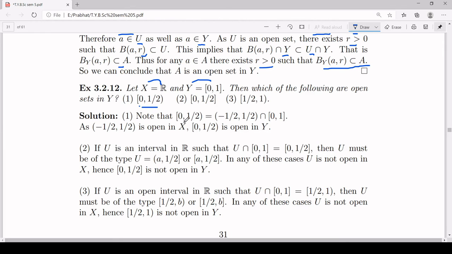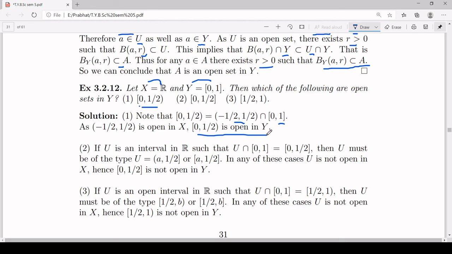Now this interval, closed at 0 and open at half, I can write as the open interval (-1/2, 1/2) intersection with the closed interval [0, 1]. And this (-1/2, 1/2) is an open interval in R, hence it is an open set in R. So [0, 1/2) can be written as an open set in R intersection with Y. Therefore you can conclude this [0, 1/2) is open in Y.